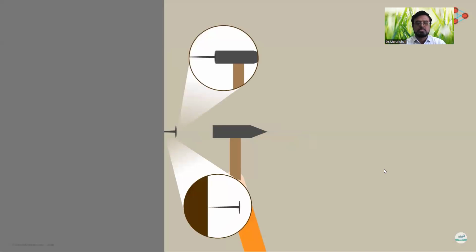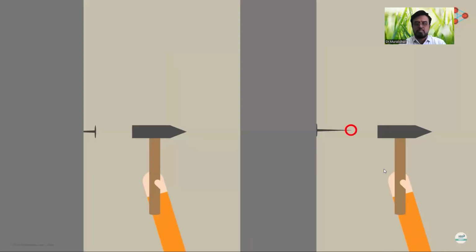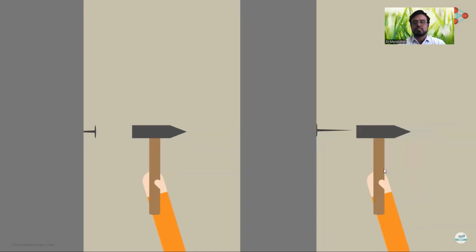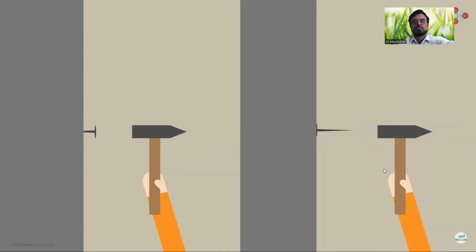Now let me ask you an interesting question. What will happen if you hammer the pointed side and try to pierce the flat side of the nail through the wall? You will find it difficult to push the flat face of the nail through the wall, even if you apply more force than you did in the first case. What is the reason for this?